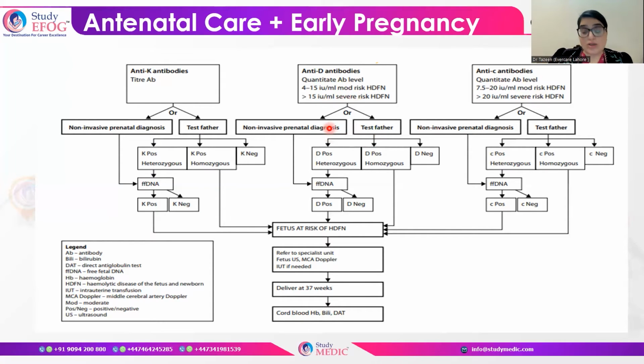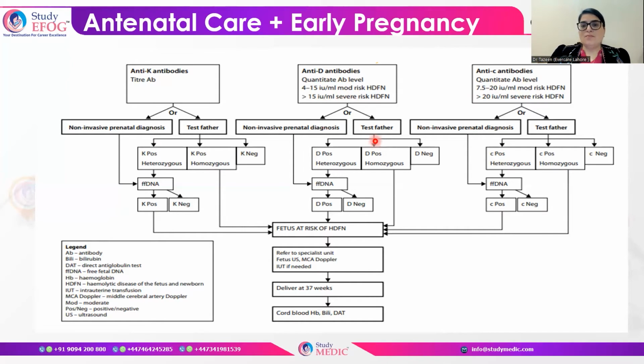If the father is not available for testing, then you have to go for cell-free fetal DNA. If it is positive, we have to refer the patient to the fetal medicine unit, as the baby is at risk of hemolytic disease of the newborn. What we can do is fetal ultrasonography, middle cerebral artery Doppler, and then in utero blood transfusion can be done. Delivery time would be 37 weeks, and after delivery cord blood hemoglobin, bilirubin and direct antiglobulin test is performed on cord blood.